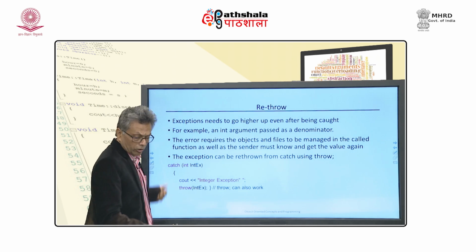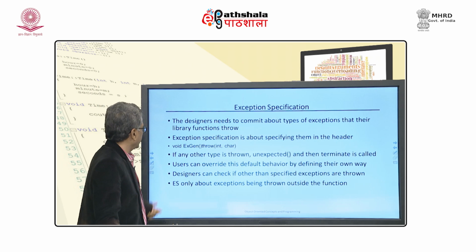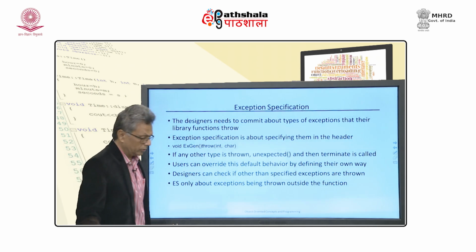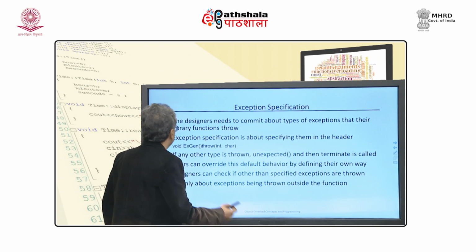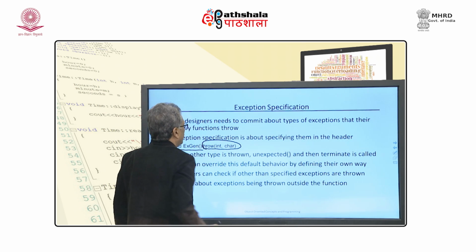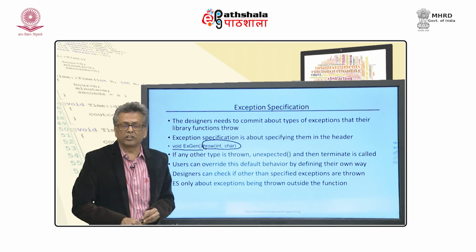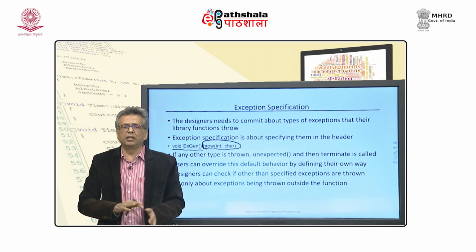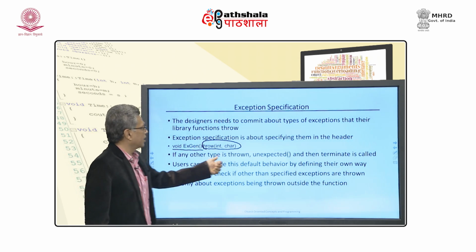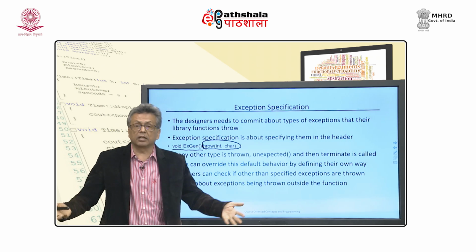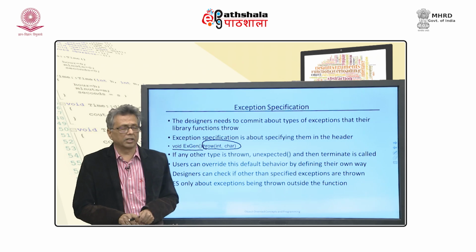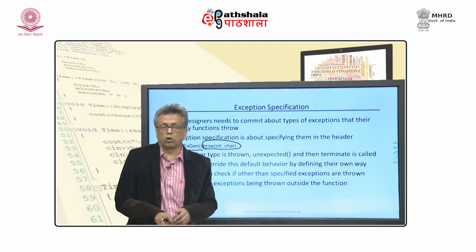For example, and there is also something called rethrow. Exception specification is about this, and you write something like this. This is my function, and this is called the exception specification. Throw int, char means my function is only going to throw int or char and nothing else. If any other type is thrown, a function called unexpected is called, which terminates the program prematurely. But in turn, it is going to call terminate.